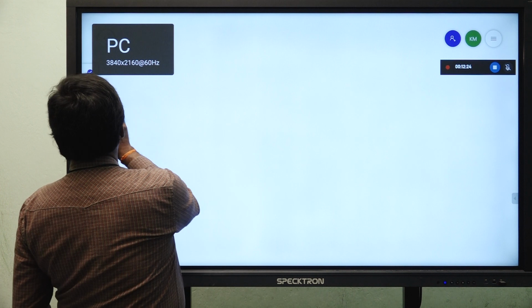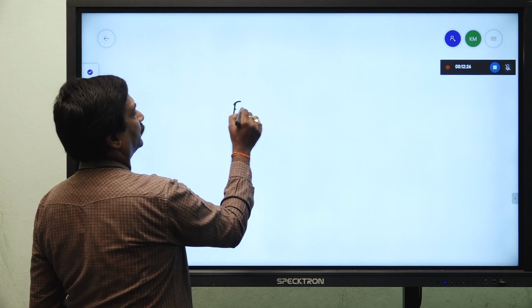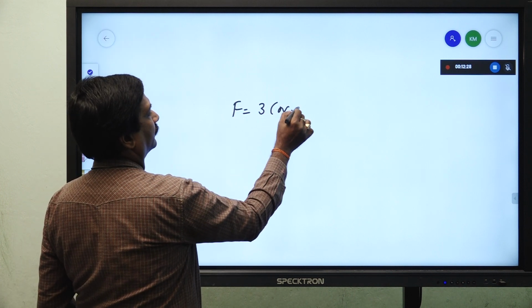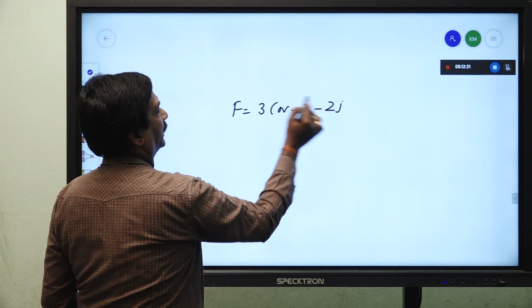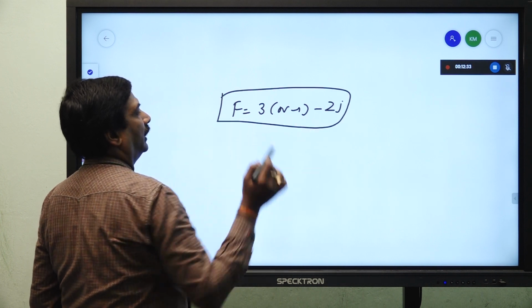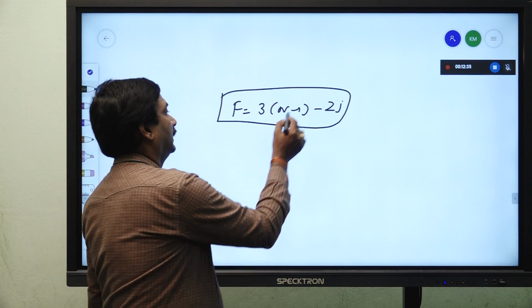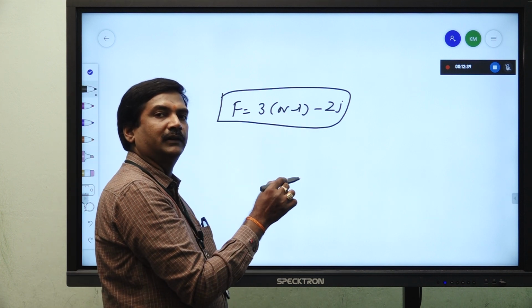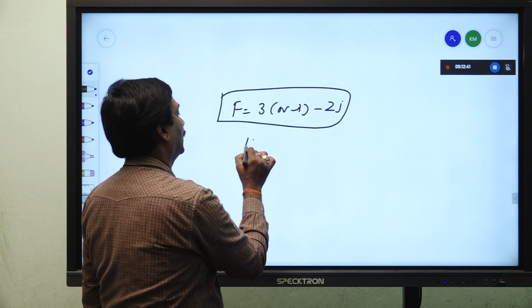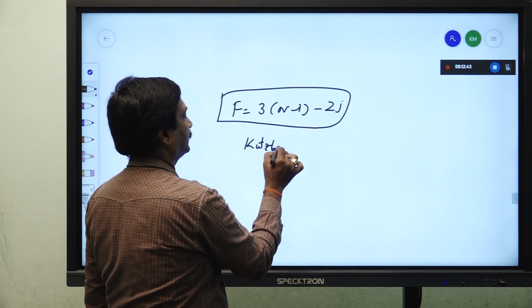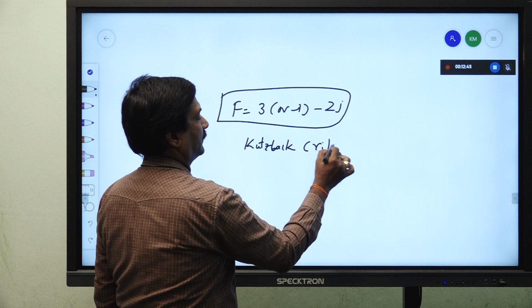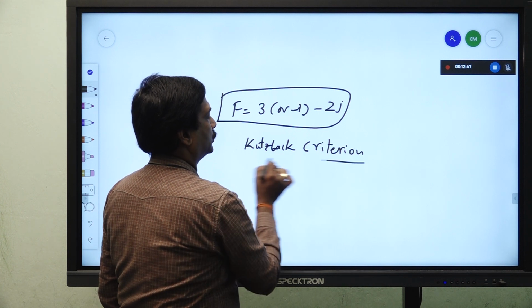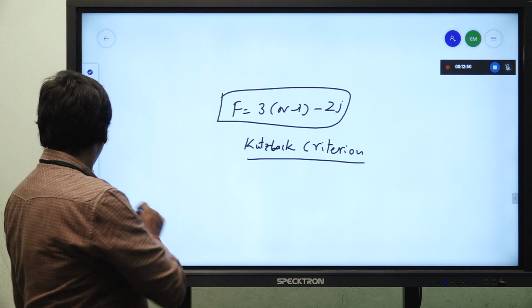So, the equation which we have, F is equal to 3 into (n minus 1) minus 2j, this is valid as Grübler's criterion for the single degree of freedom plane mechanisms. Same thing, it is also called Kutzbach criterion.